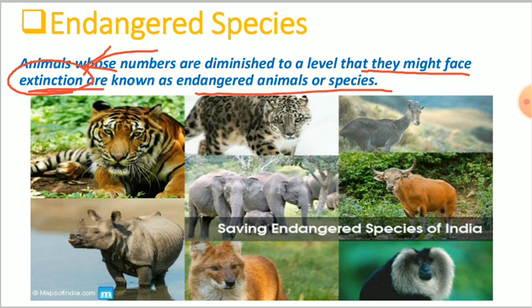Endangered animals or species. Here we have some images of endangered species such as tigers, rhinos, some big cats, elephants, etc. Right? So there are some endangered species found in India.